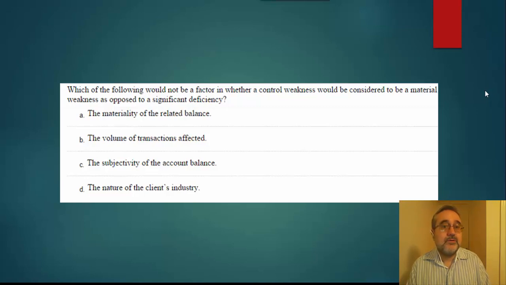Well, the determination would certainly depend upon the materiality of the related balance. It certainly would be based upon the volume of transactions and the subjectivity of the account balances. So the answer is the last item, the nature of the client's industry.